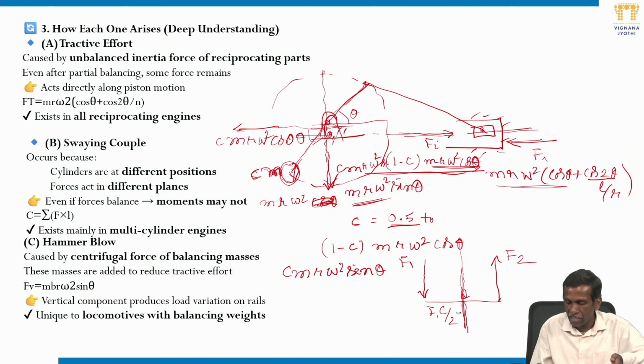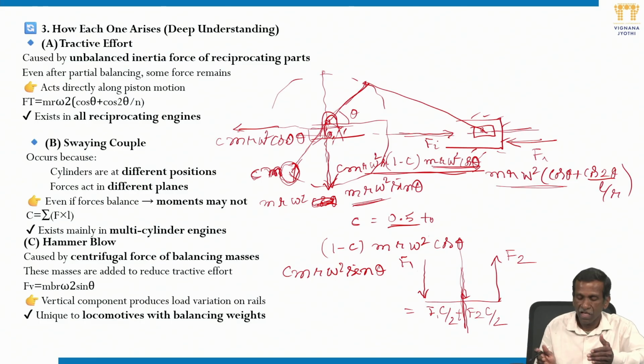Then F2 into C by 2, in the same direction. So what happened? There is a moment because of which the vehicle is going to sway around this central line of the cylinders. So this is called the swaying couple, and the effect is called the swaying effect.